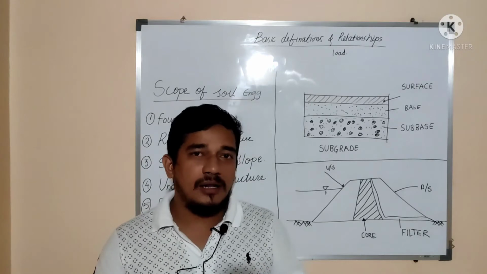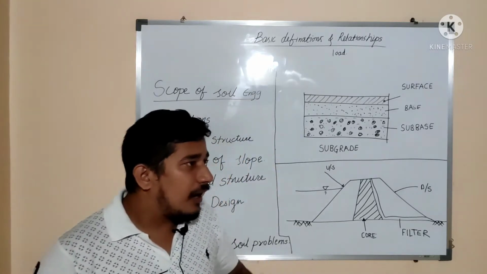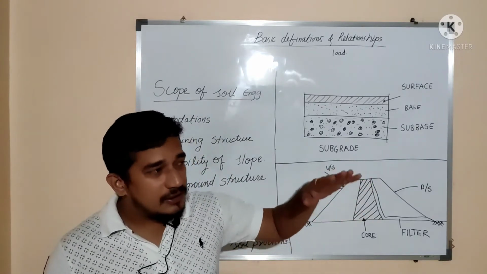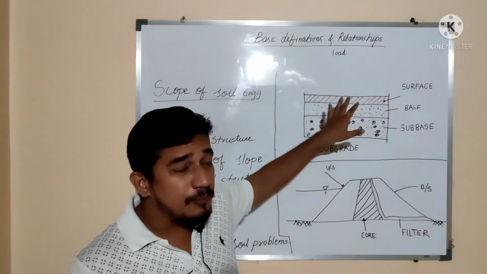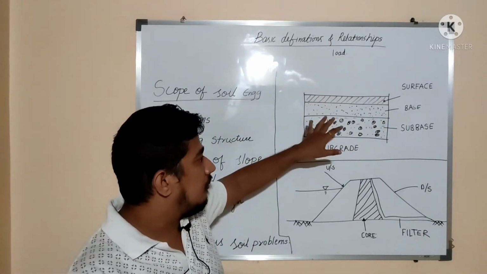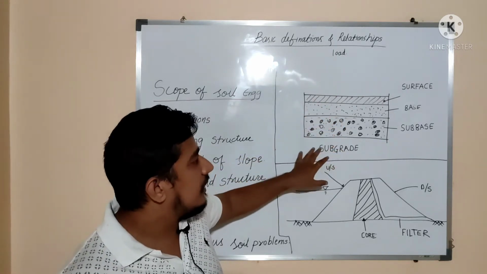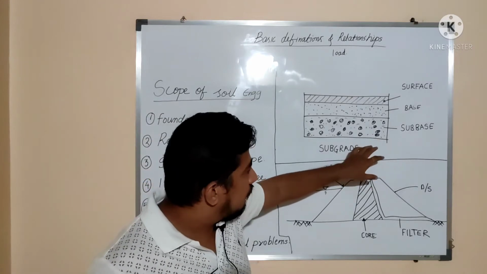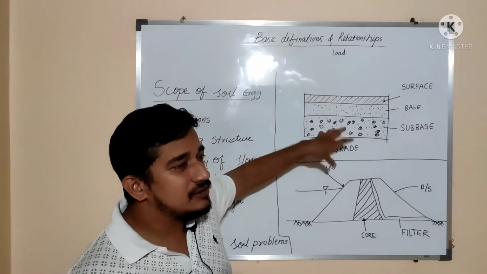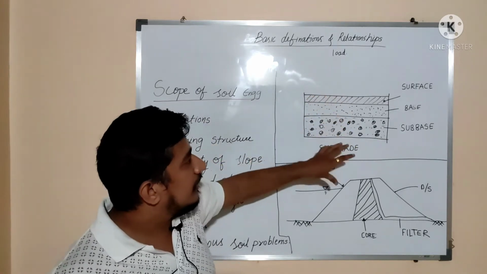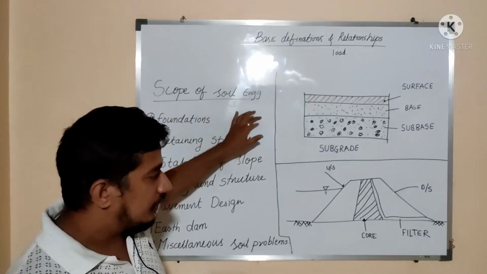Pavement is nothing but the hard layer of a road on which vehicles will travel. While constructing the pavement, below the top surface there are several layers. I have shown this in a diagram. There is a surface, that is bituminous surfacing, on which vehicles travel. After that there is a base, after that a sub base, and at last there is a subgrade on which all the pavement rests. While designing this, there is a scientific way to design all the gradation of the soil within it. So for that we need knowledge of soil engineering.